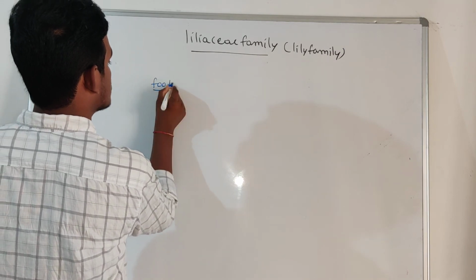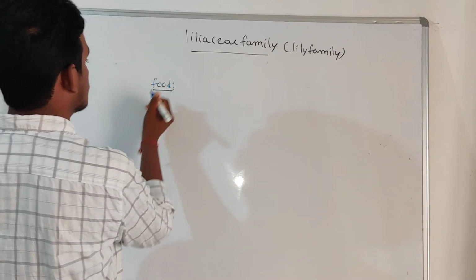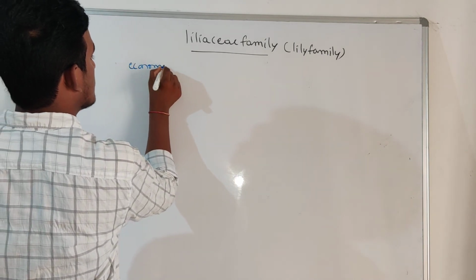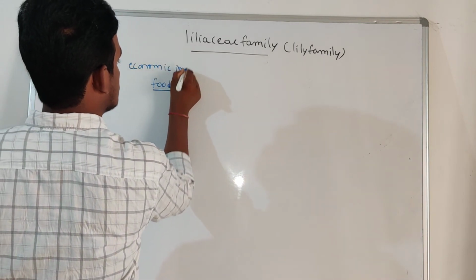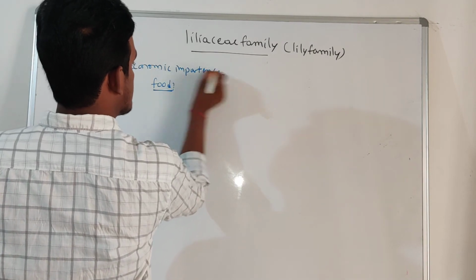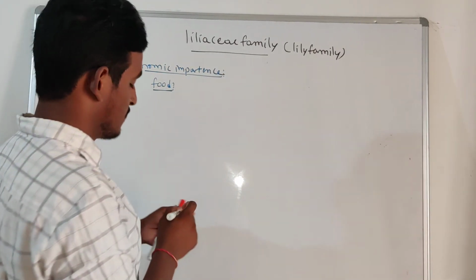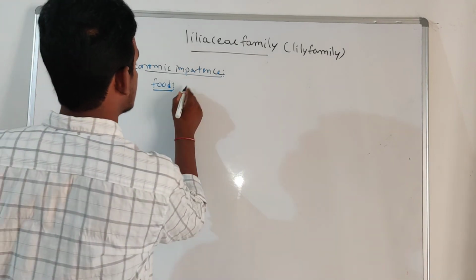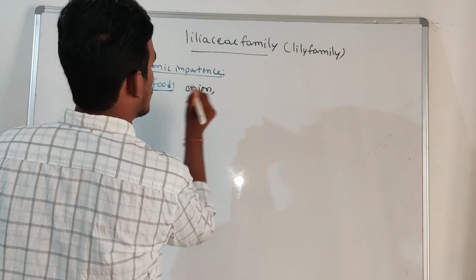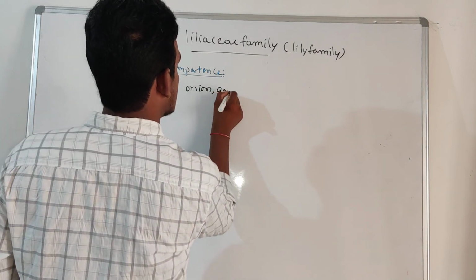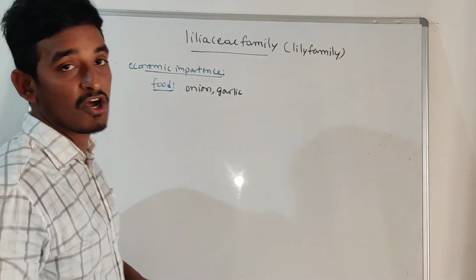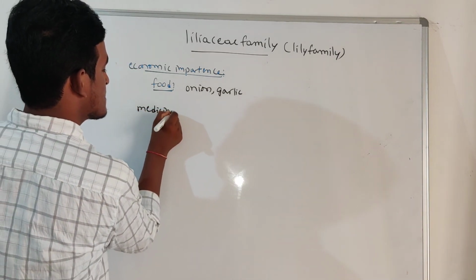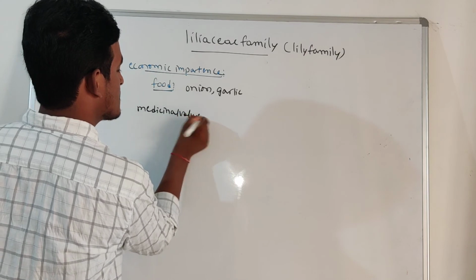First we are starting with the food material. Economic importance, food material. Here if you take Allium cepa, onion, and garlic, these are used as food material. Later about medicinal value.